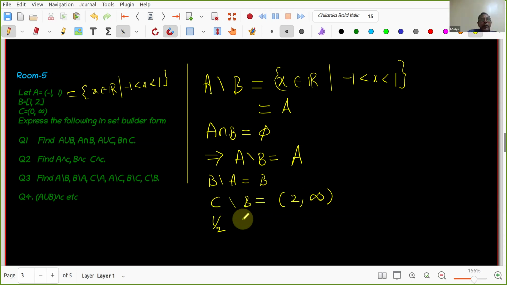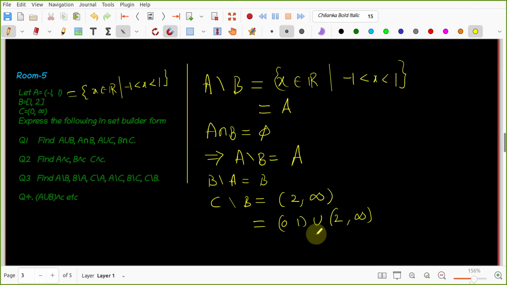Tell me now. You can take your roommate's help also, no issue. You can call a friend like that. Vikya, can you explain it? Sir, I think it would be the open interval 0, 1 union the open interval 2, infinity. Wonderful.